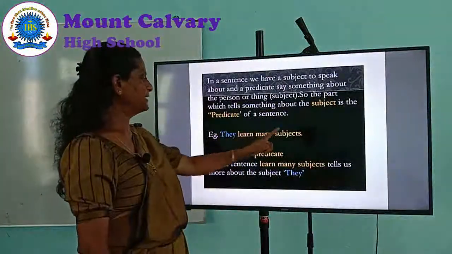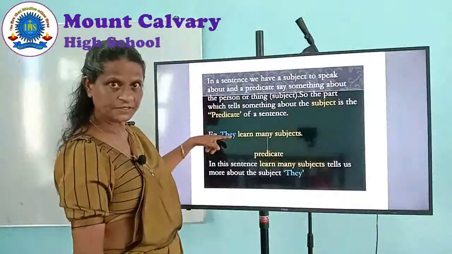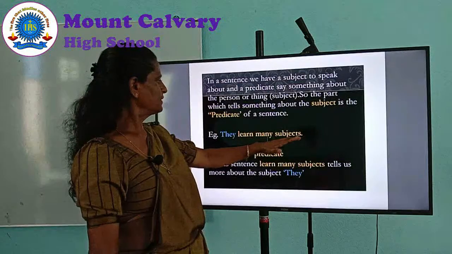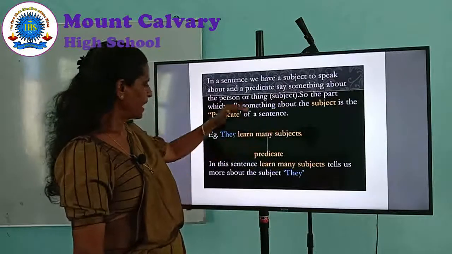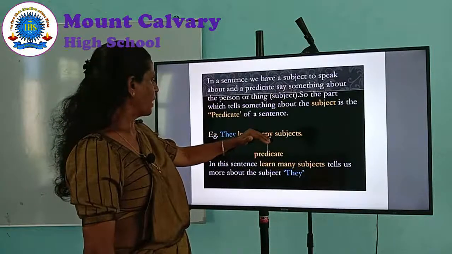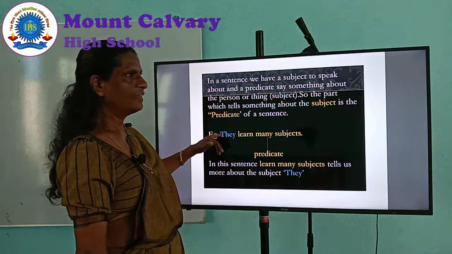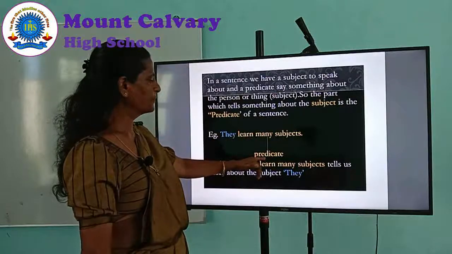They is the subject of the sentence. Learn many subjects is the part telling something about the subject, what they are doing. So it has become the predicate.